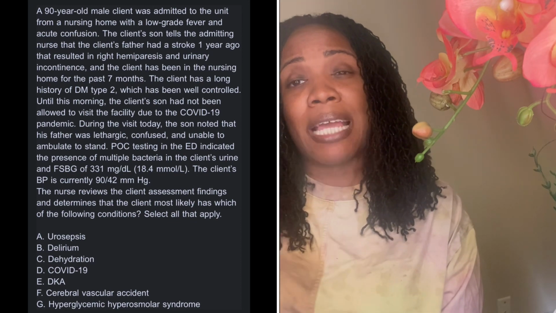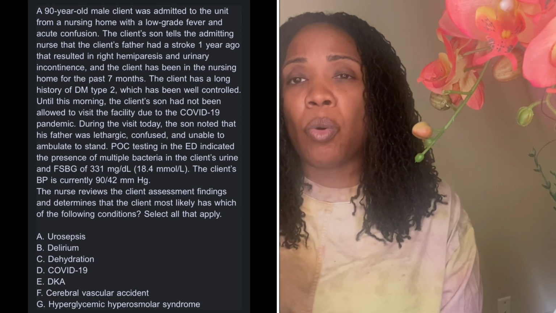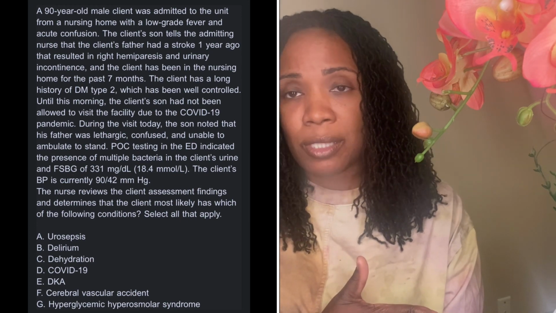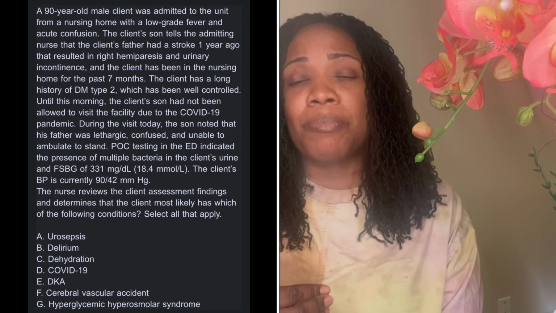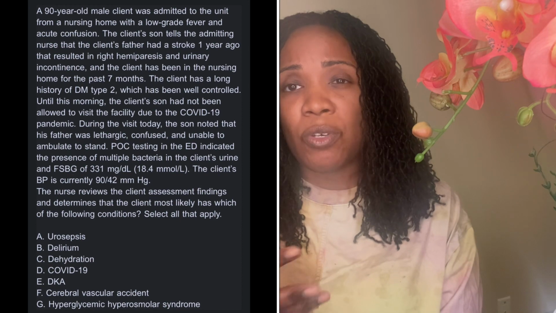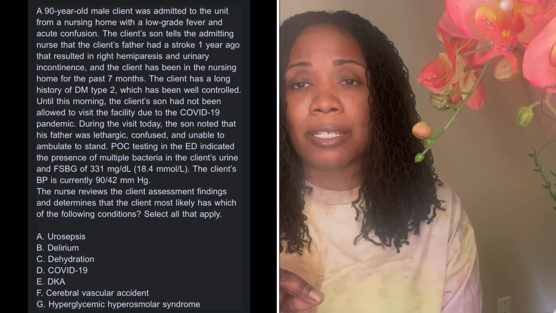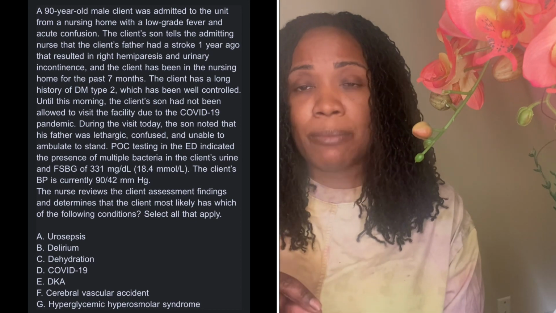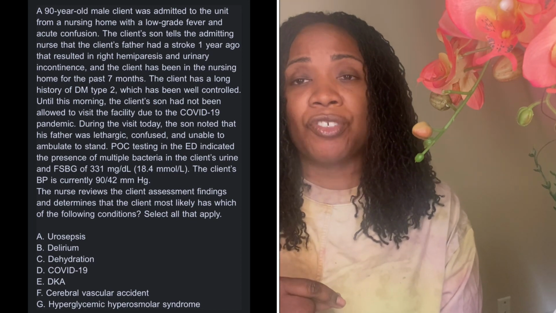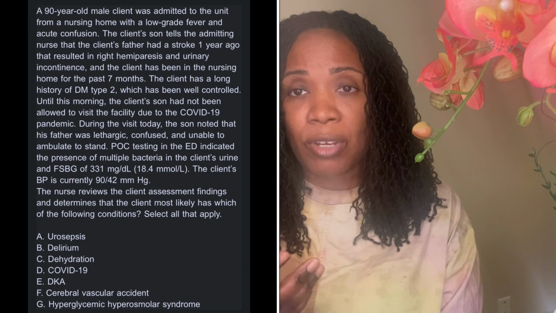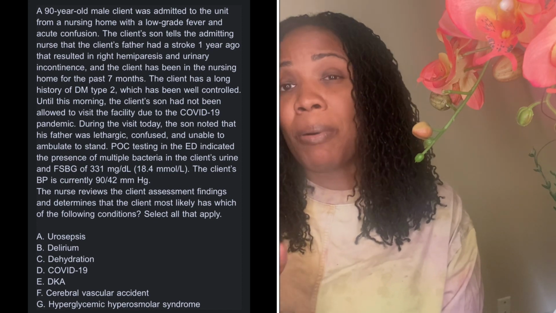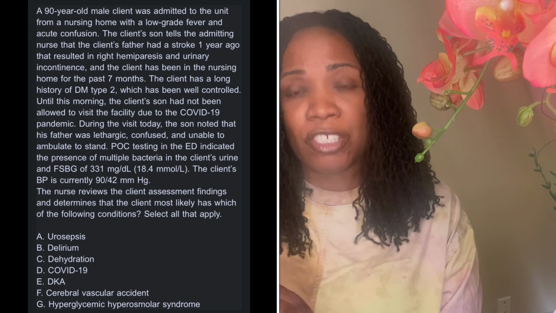That's when they have really high blood sugars, but they don't go through ketoacidosis. Okay, so they'll have the high blood sugars, they'll have the confusion, they can become dehydrated. If you remember from pathophysiology, your patients with type 2 diabetes who have high blood sugars can become dehydrated. Remember, they pee a lot. They have that polyuria, which can make them dehydrated.